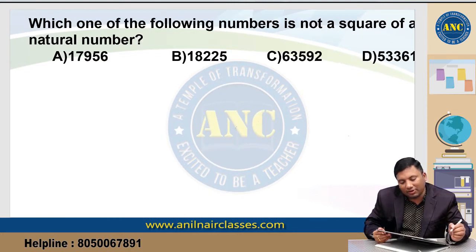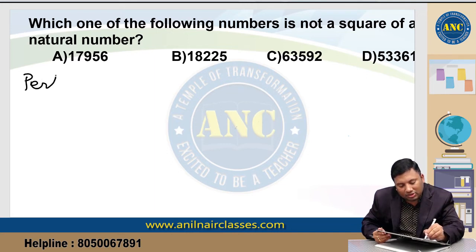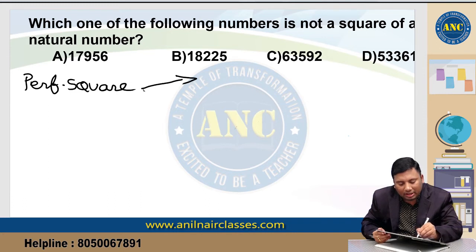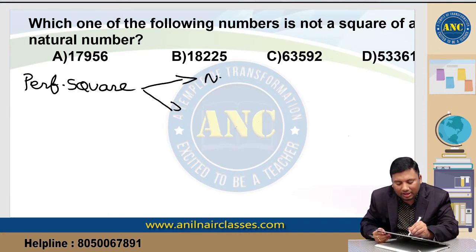Next one, which one of the following numbers is not a square of a natural number? Now let us see, what are the logics? For a perfect square, what are the two important concepts? A perfect square never ends with 2, 3, 7 or 8.